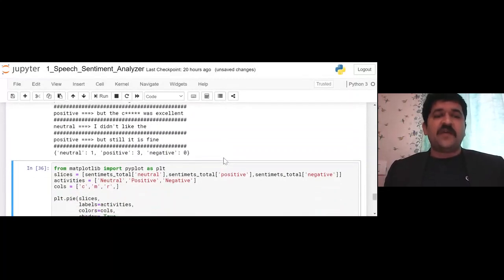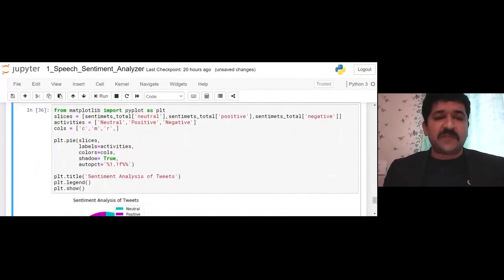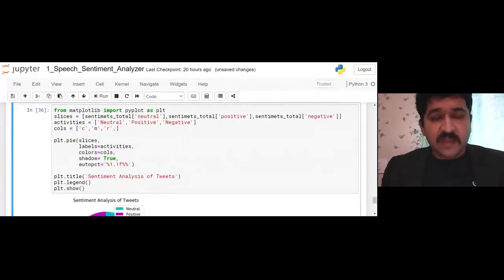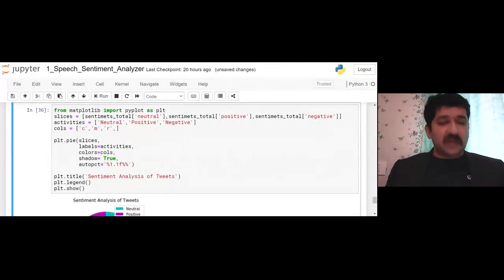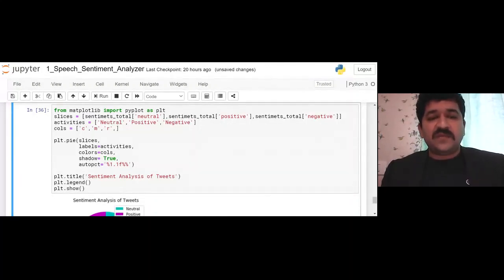Now if I want to plot that, I will use a simple library called matplotlib. That is a very good library to draw graphs. It can be a pie chart, a bar chart, or any other thing. So that is the way it can be used. I am importing matplotlib using pyplot with the alias name plt.